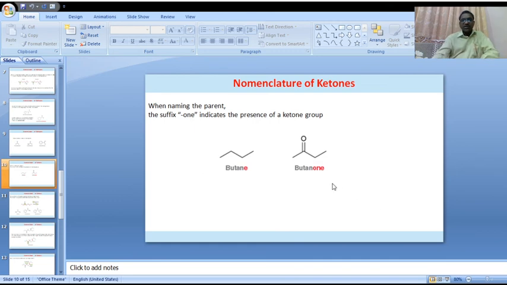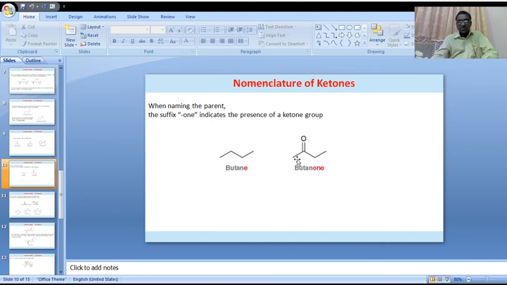Propanone. Next, a normal chain with 4 carbons has the alkane chain butane. In this butane, the suffix "e" is replaced by "one": butanone.